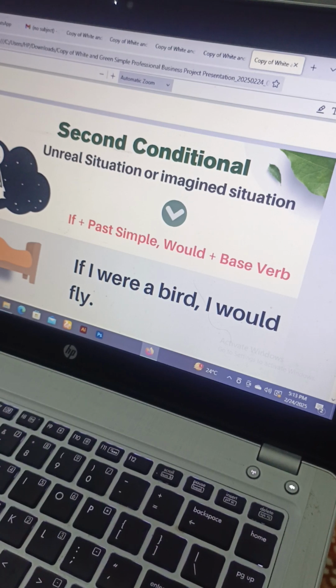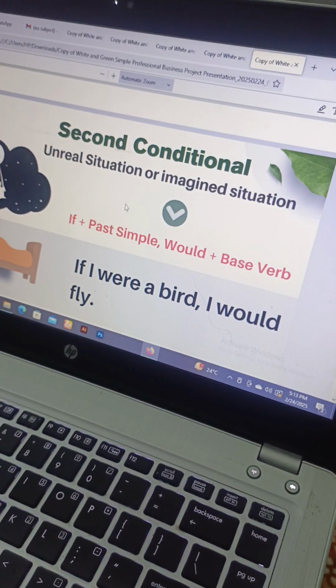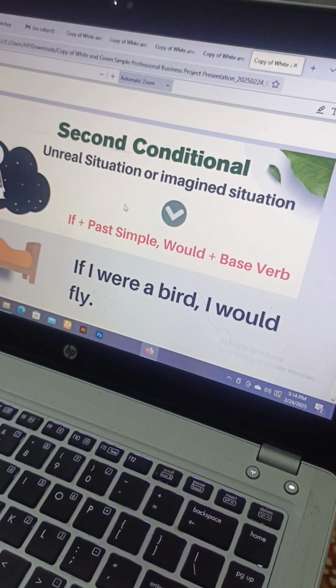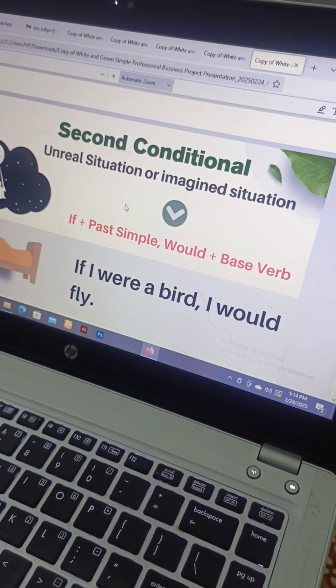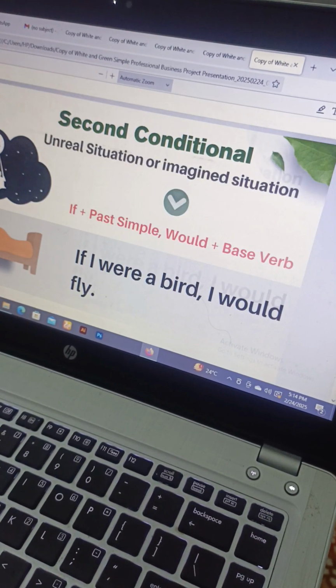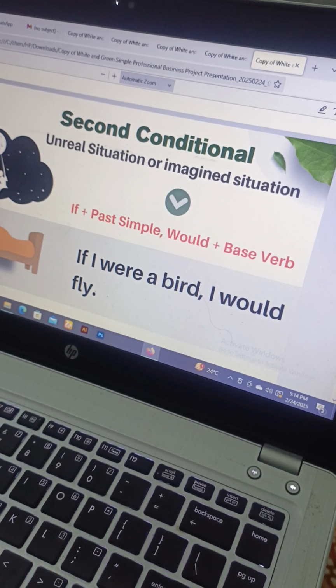Okay, ma'am. Now moving to the second conditional. Here we have a situation which is totally unreal. ऐसी situation जो reality में नहीं हो सकती है, सिर्फ आप कुछ ख्वाबों में देख सकते हो, movies में देख सकते हो. Unreal situation or even an imagined situation. By imagined situation, I mean that the situation could happen, but it's something you've just imagined.